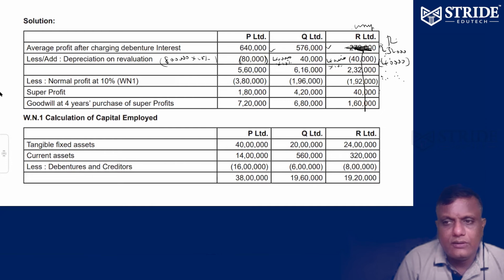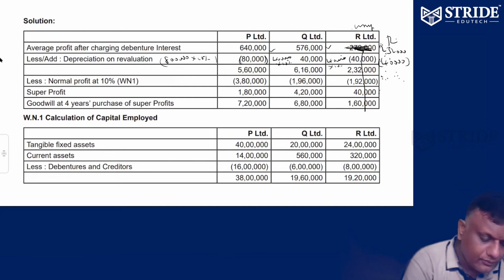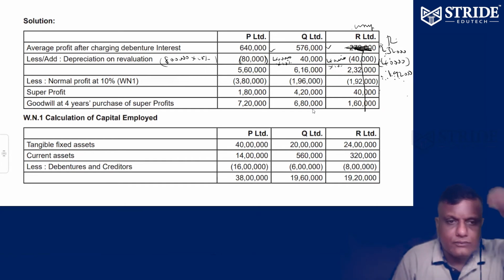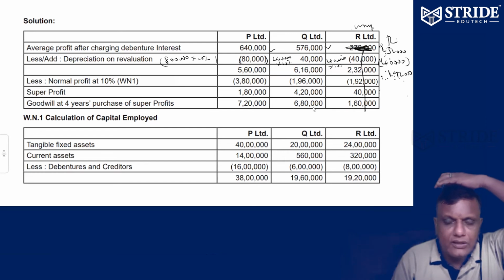This is not a correct one. 2 lakh 32 minus 40,000, minus 40,000, 1 lakh 92. Please check it out. 1 lakh 92.